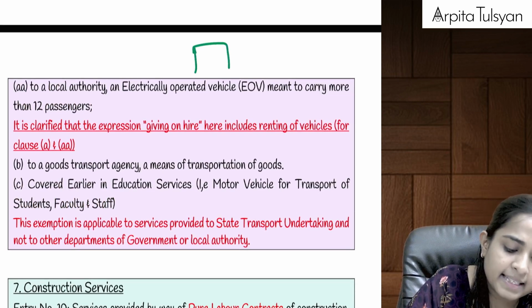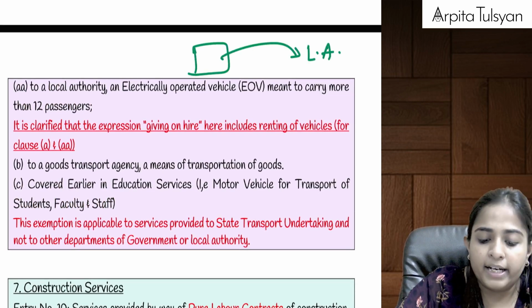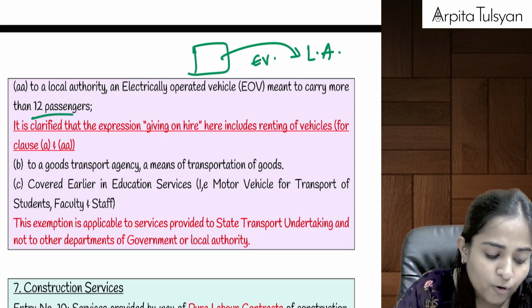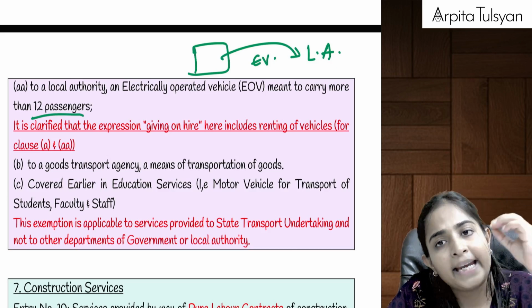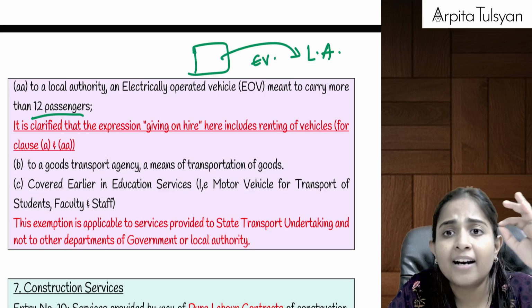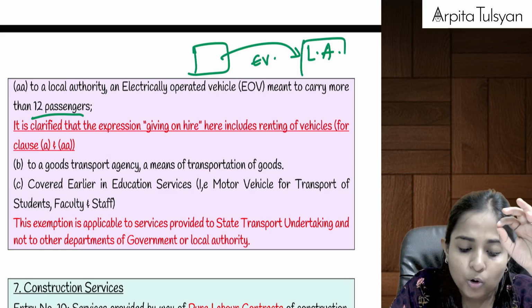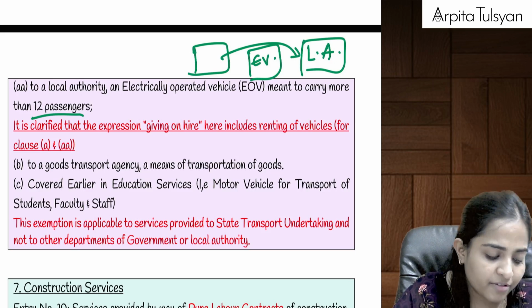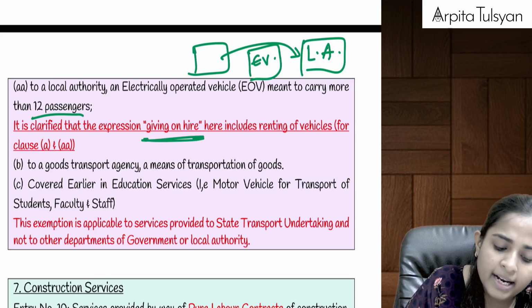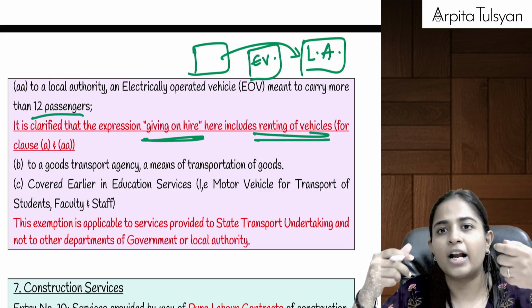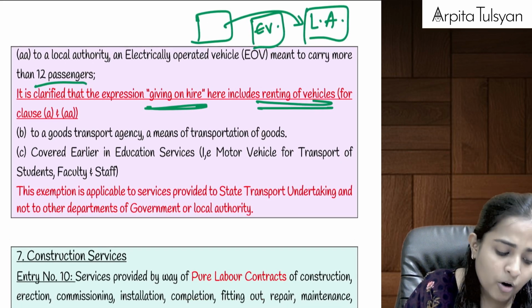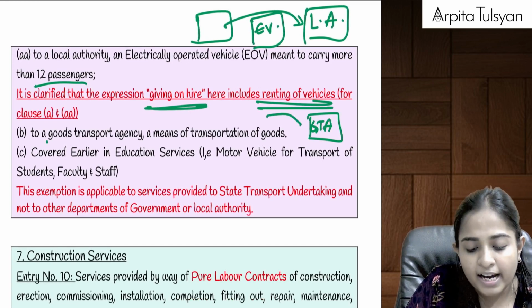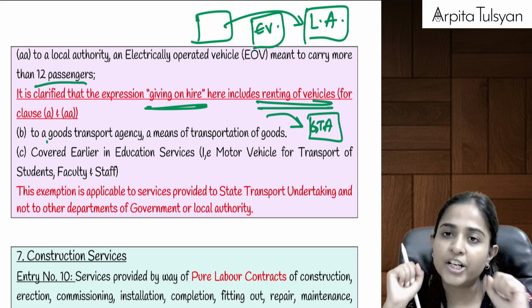Similarly, if anyone has given on hire to a local authority an EV vehicle, an electronically operated vehicle, which is meant to carry more than 12 passengers. Above, we had given a motor vehicle to a state transport undertaking on hire. Here we are giving an EV vehicle on hire to a local authority. Then the GST on these hiring charges will be totally exempted. Giving on hire also means renting of a vehicle. We are giving any vehicle on rent, or giving any vehicle on hire to a GTA, and the GTA is going to use it for transportation of goods.